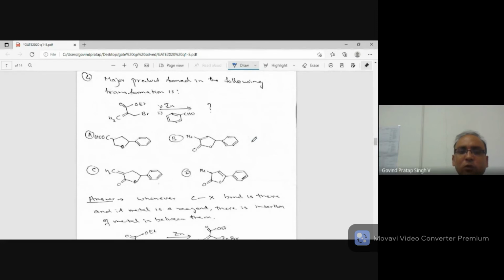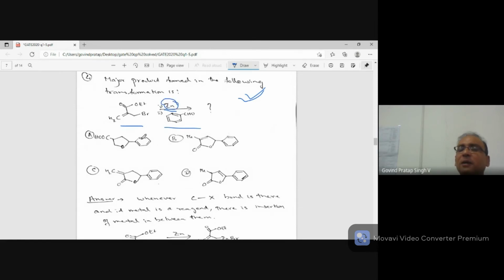Let's look at this molecule. The major product formed for the following transformation is, so here you are using zinc followed by benzaldehyde, and here you are having ester and alkyl halide double bond CH2. Okay, looks very complicated. See, the product also is quite complicated, but don't get bogged down.